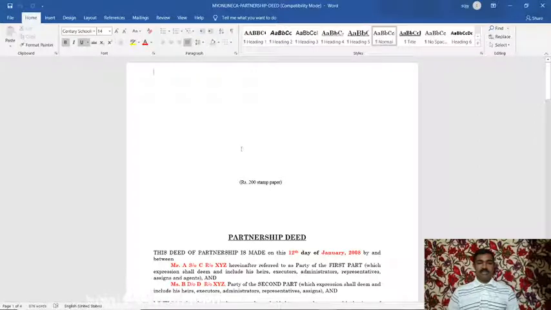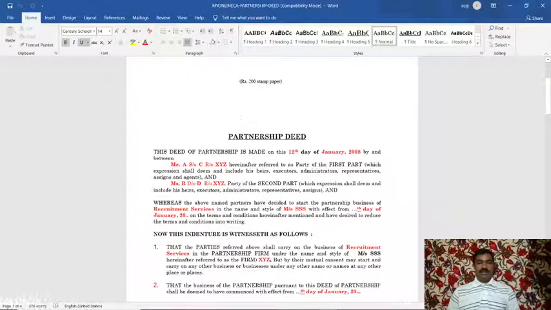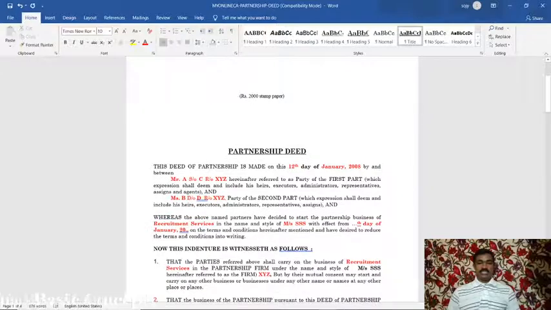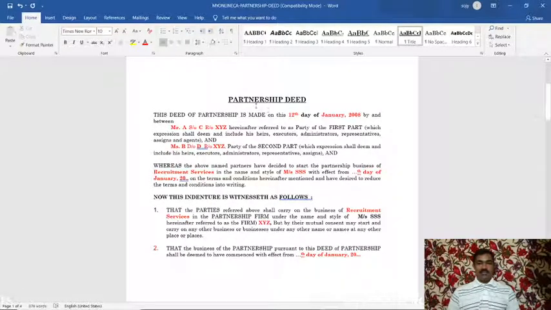So we can say a partnership deed should be written in a stamp paper of rupees 2000, not 200. Stamp paper of rupees 2000. This is a partnership deed. These are the names of partners, Mr. A, Mr. B. These are the names of partners. Then the objective of the business. They are running a recruitment services business.